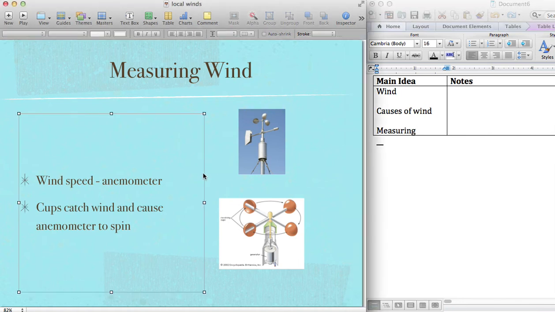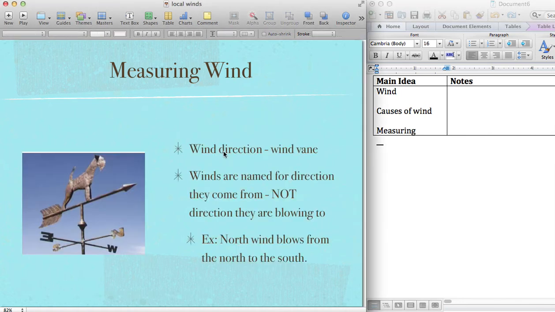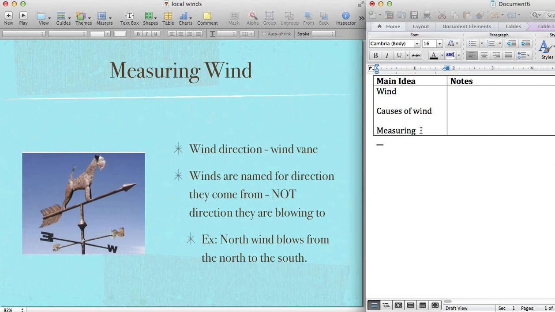Pretty straightforward. The next thing we can measure is a wind's direction. All right? And we use what's called a wind vane. You see these on top of buildings sometimes. This one has a dog. Sometimes they have roosters. Sometimes they have little boats. Whatever. All right?